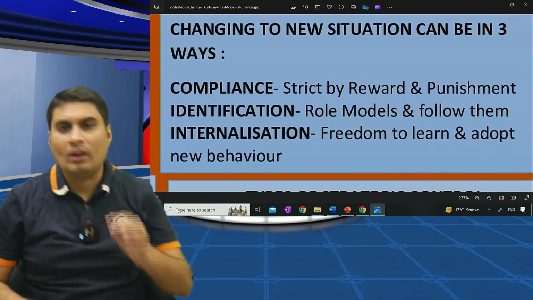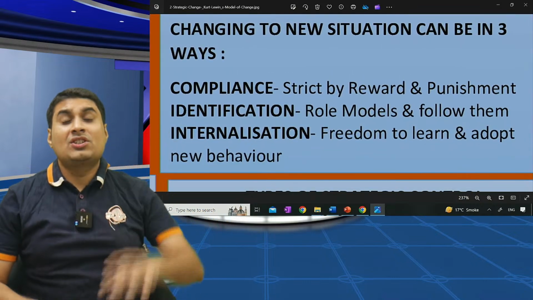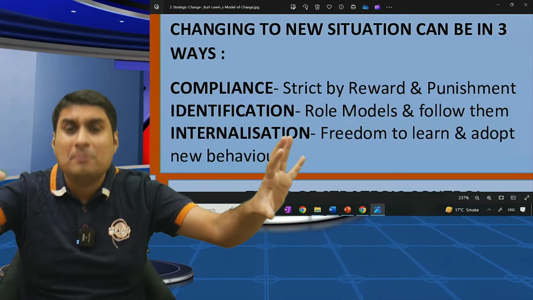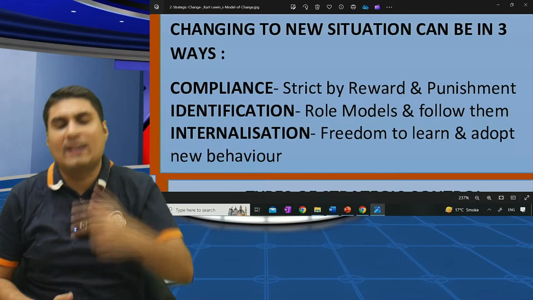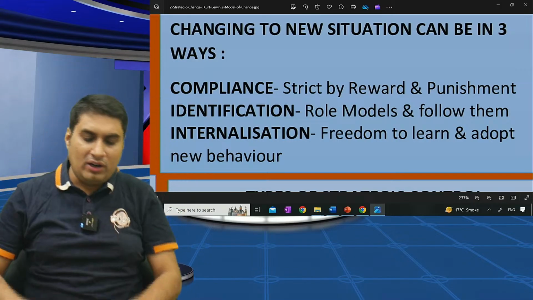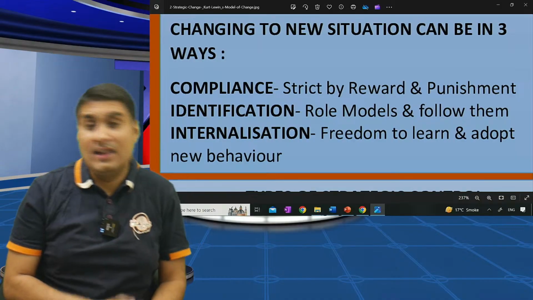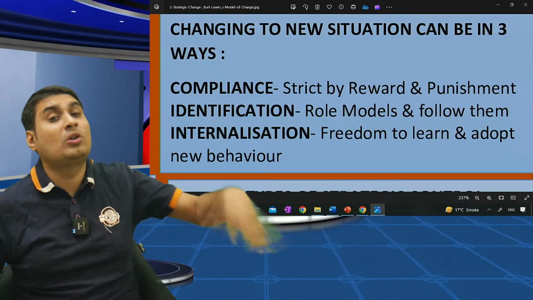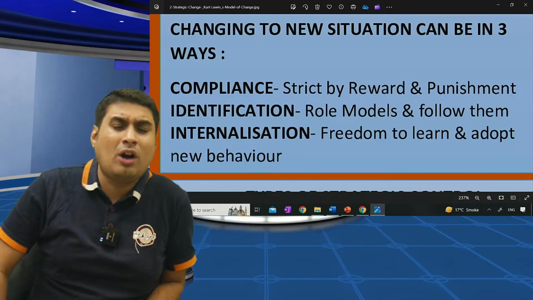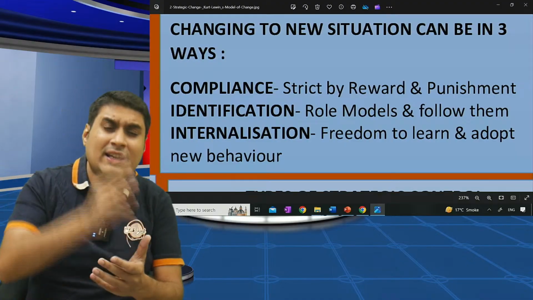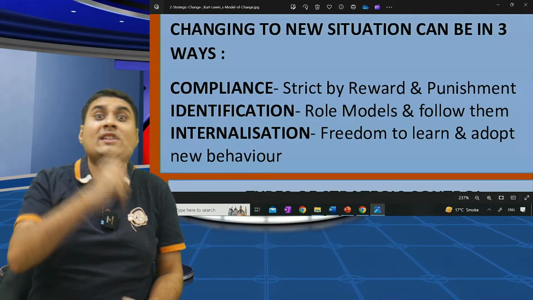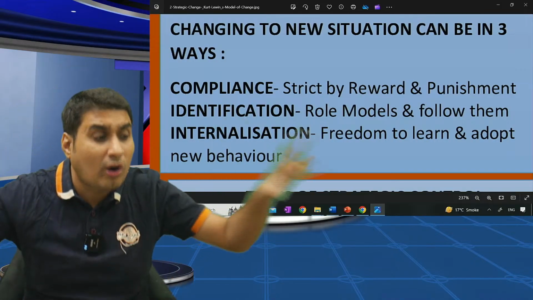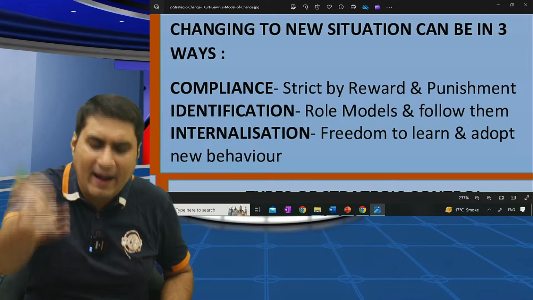Here. Compliance. What is compliance? Strict reward and punishment for good and bad behavior. If good behavior, reward. If bad behavior, punishment. Example, if you make a smaller car, increase in salary. If you say no, I will make the car like this only because I don't know, punishment, get out of the job. Simple. Okay, so to change there are three methods: compliance, identification, internalization. What is compliance saying? Strict reward and punishment. Good work, reward. Bad work, punishment.